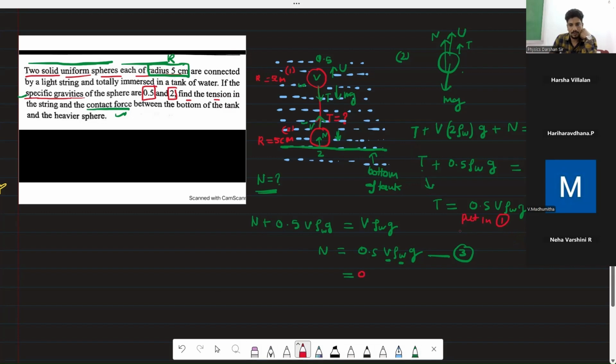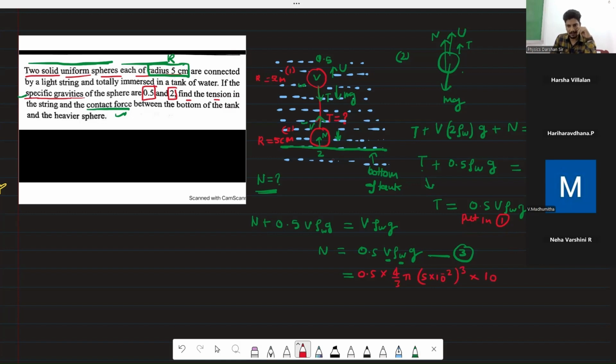So 0.5. Volume is 4 upon 3 pi r cube, where r is 5 into 10 to the power minus 2, cubed. Into g, you can take 10.